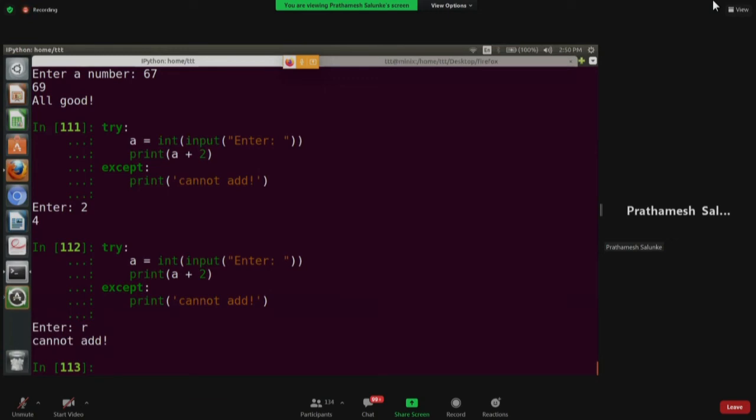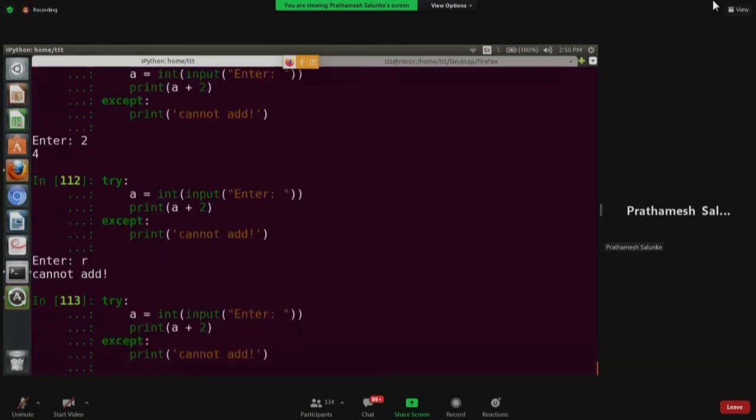We cannot add now. So in this case, there is one more thing that we should know in exception handling. That is, there is one more block, finally. Finally is extremely important, and this will be executed irrespective of whether there is an exception or not. Even if there is an exception, this will be executed. You can take the example of when you try to open a file and the file does not exist, and you need to clean up things.